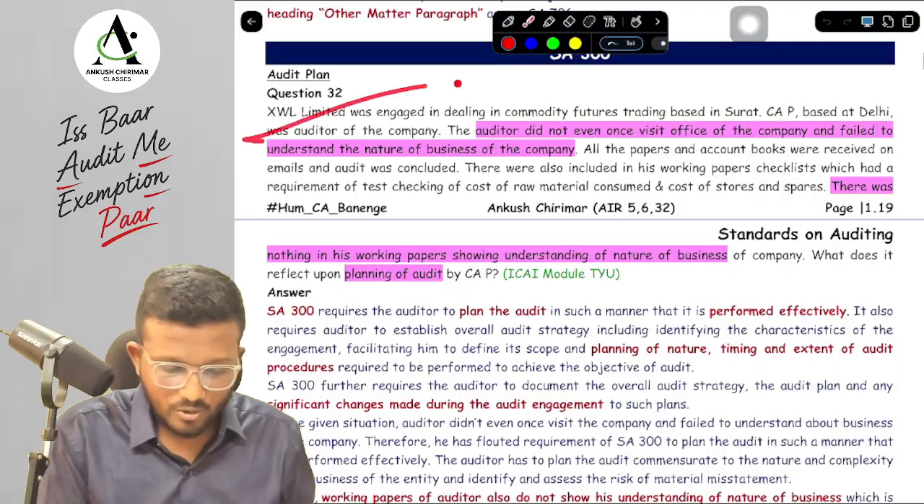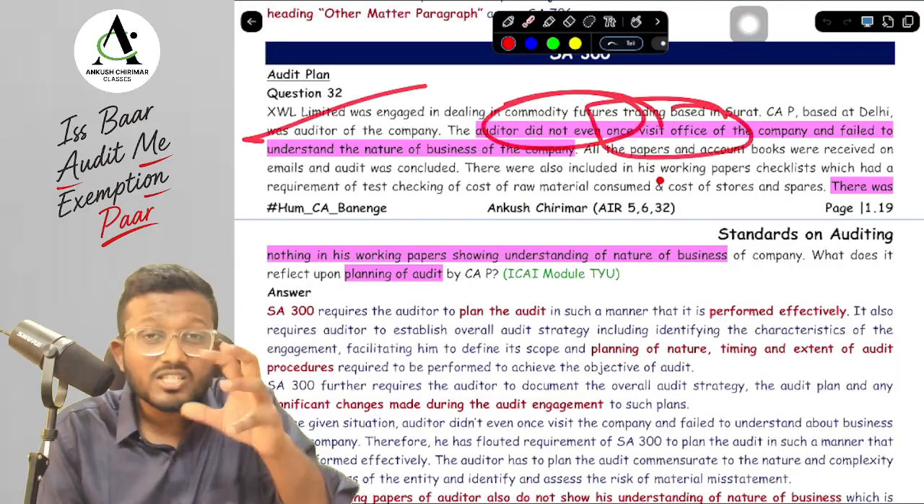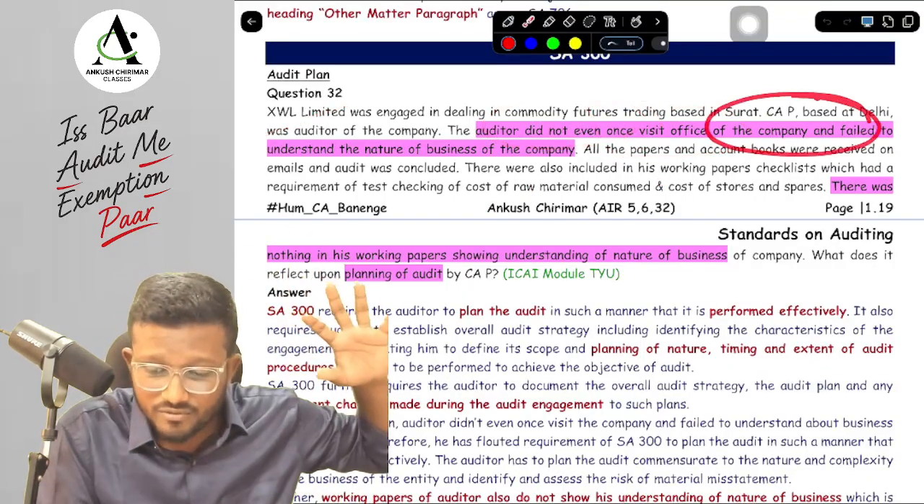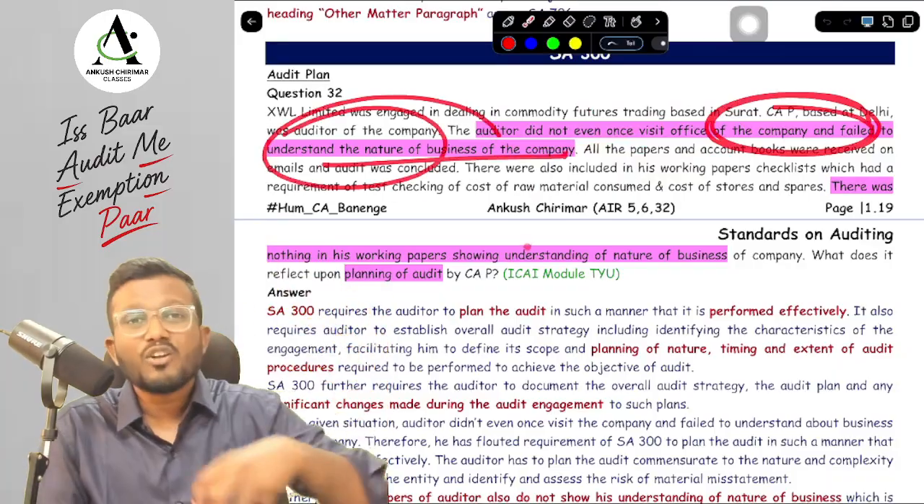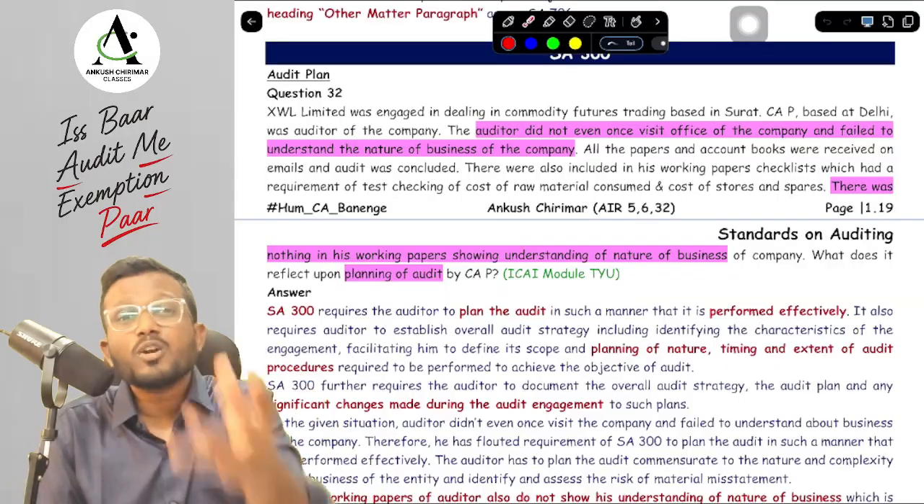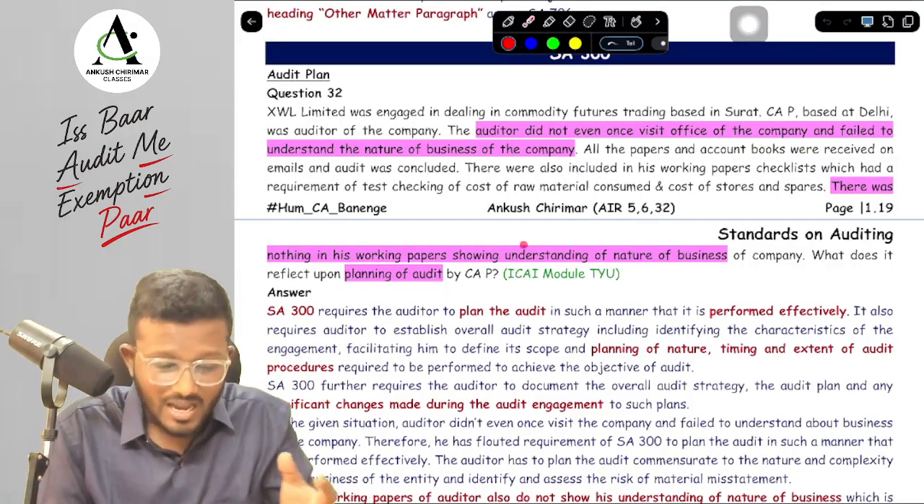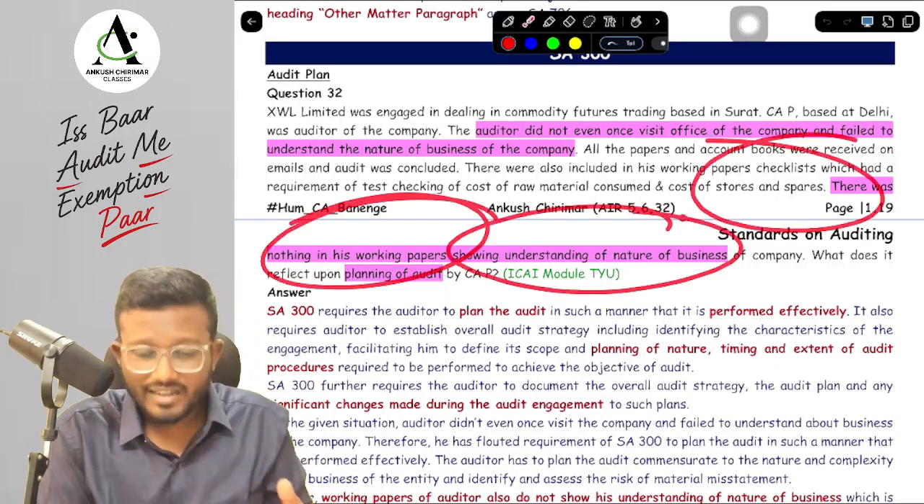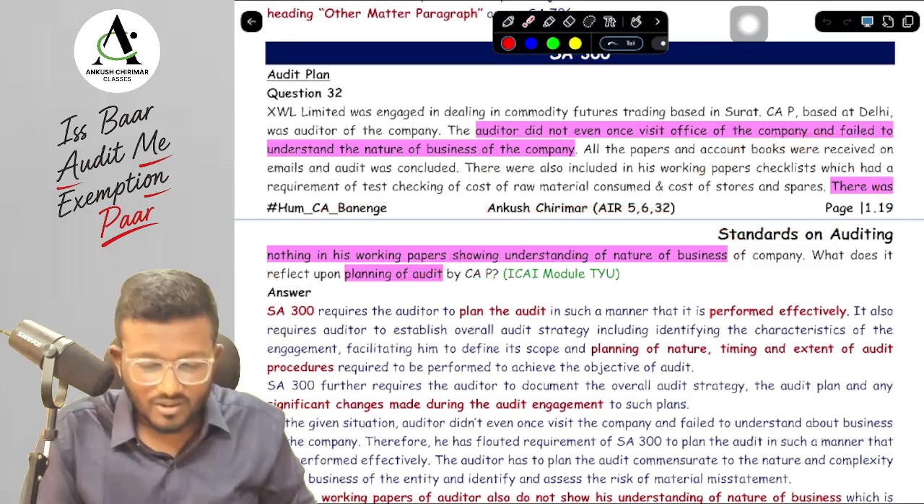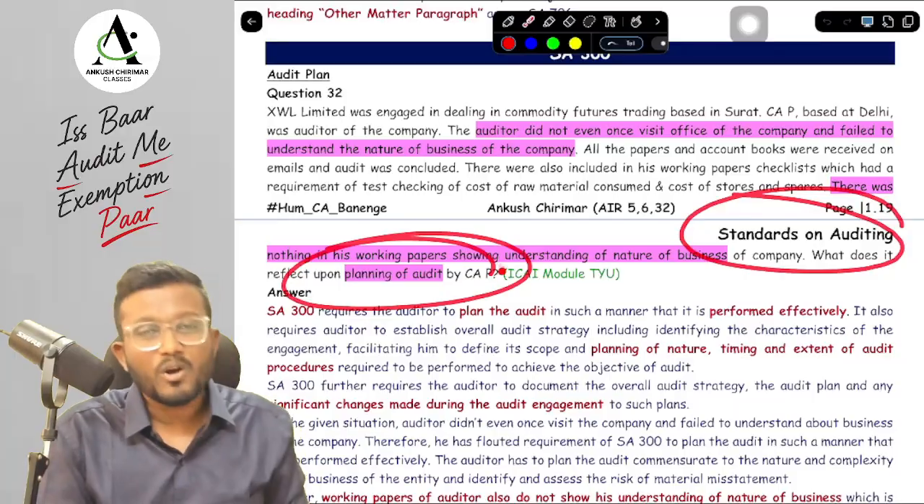So yes, here what the question says, sir, is that the auditor does not even visit the office of the company once and he failed to understand the nature of the business of the company. The auditor didn't even care to understand the nature of the business. There was nothing in his working papers that can show that he understood the nature of the business of the company. Now what does it reflect upon the planning of audit?